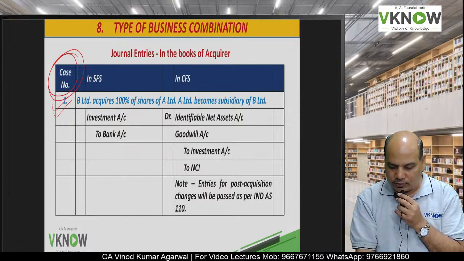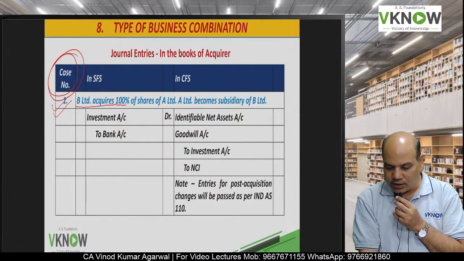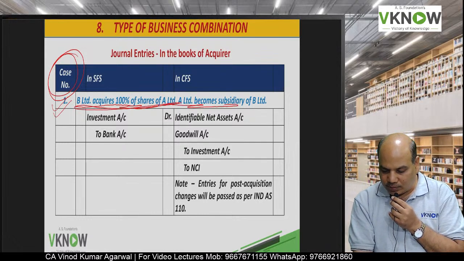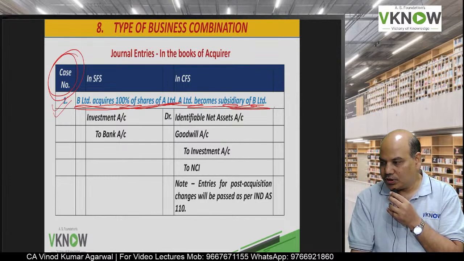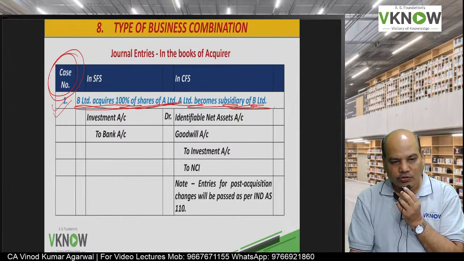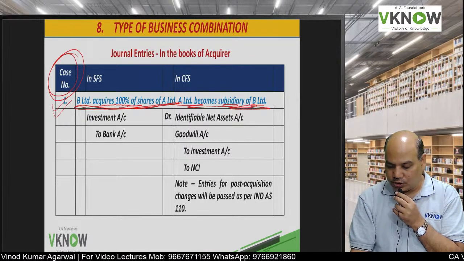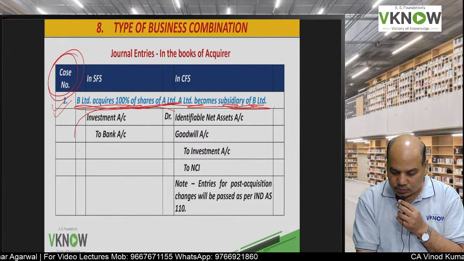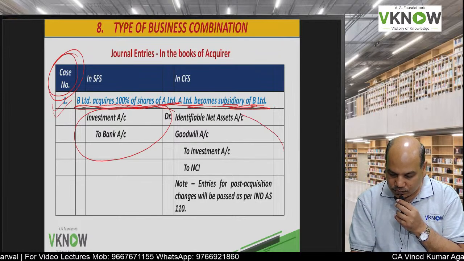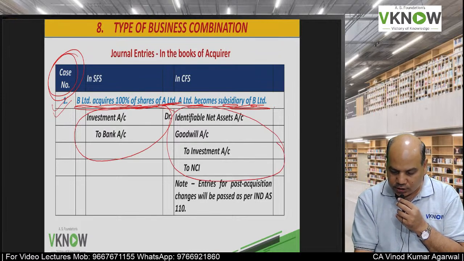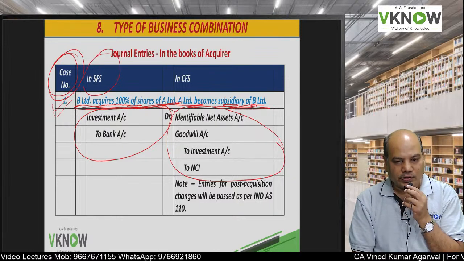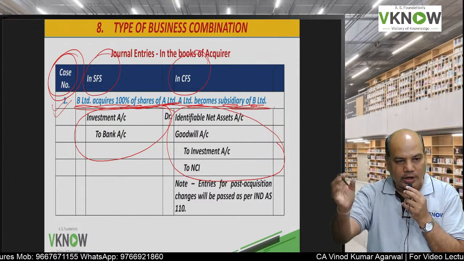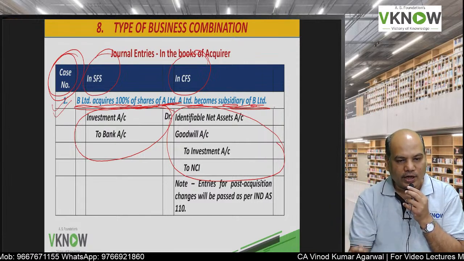First, case 1. B Limited acquires 100% of shares in A, and A Limited becomes subsidiary of B. So it is a case of 100% acquisition of share in another company. Then you will find there are 2 entries, one on the left side, one on the right side. In the left side, the entry in the separate financial statement, and on the right side, the entry is in the consolidated financial statement on the date of acquisition.